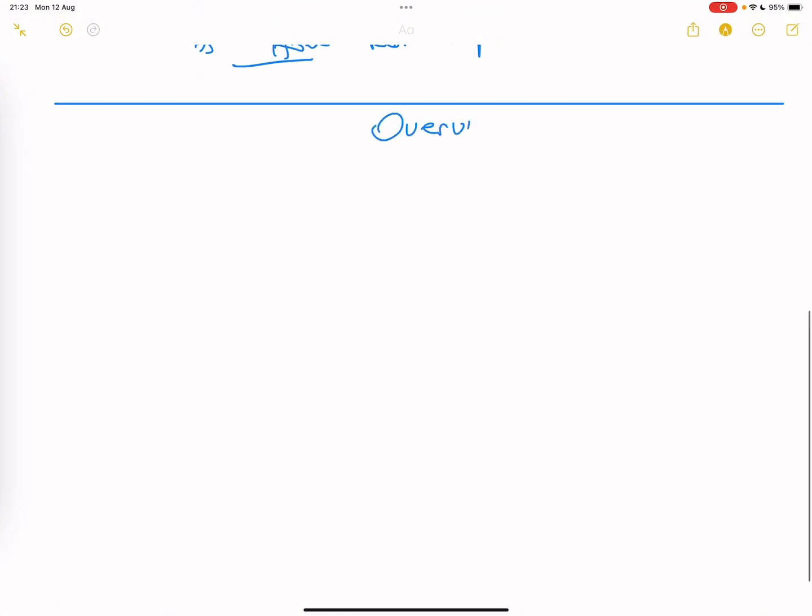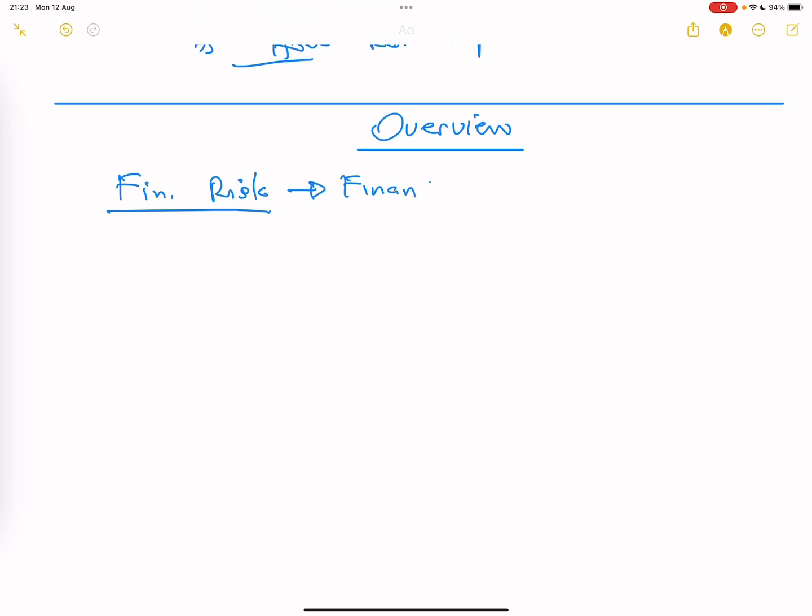We need to understand what we're even talking about, because you've heard about risks in so many instances and you might be confused. What type are we talking about? First of all, what is finance risk? Because we said the type of risk we're talking about is finance risk. And what is finance risk? Finance risk is just the likelihood of losing money. It's a possibility or the likelihood of what? Losing money. It's as simple as that.